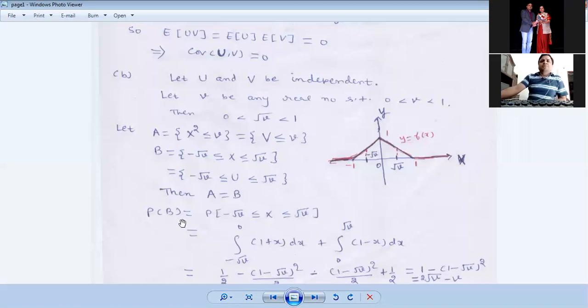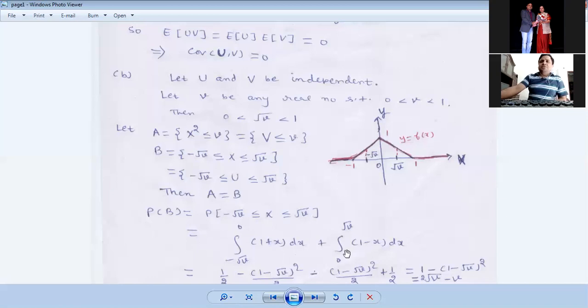Probability of B, that is probability of x between minus root v and root v, and thereafter we have the calculation: probability of x lying between any two points, you have to integrate its PDF. So what is random variable x? Its PDF is